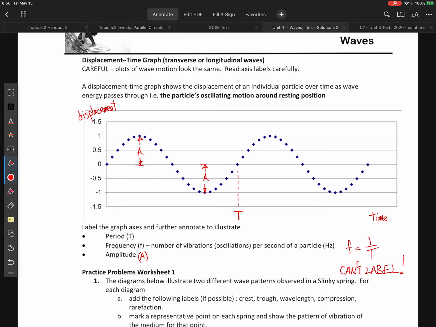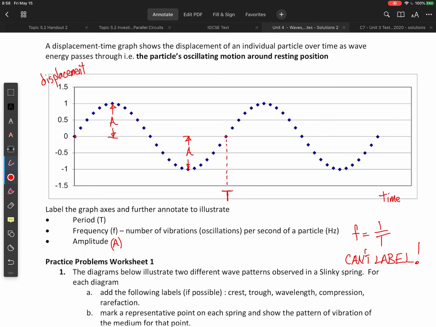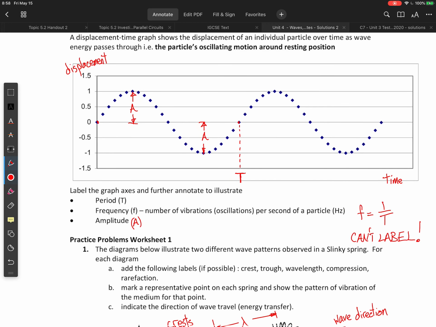So our period is given by the time required for one wave to travel to a certain point, or in this case, you can just find one entire wave and trace down to the x-axis, and that will give you T, your period, on the x-axis.